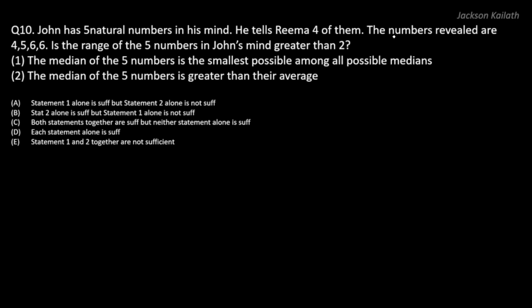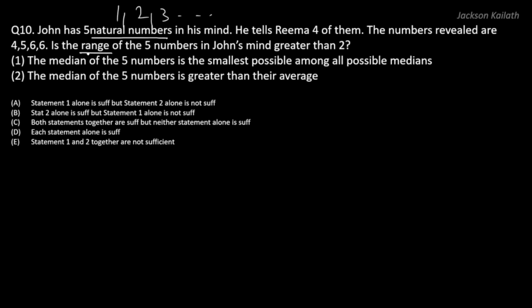Let's get started. Now, before we start solving the question, there are some things that you should be aware of. Over here we have natural numbers. John has 5 natural numbers in his mind. Natural numbers are the numbers 1, 2, 3, etc. This is something that you should know. And then over here, we need to find the range of the 5 numbers. The range of a set of numbers is nothing but the difference between the largest value and the smallest value. So that's the range.